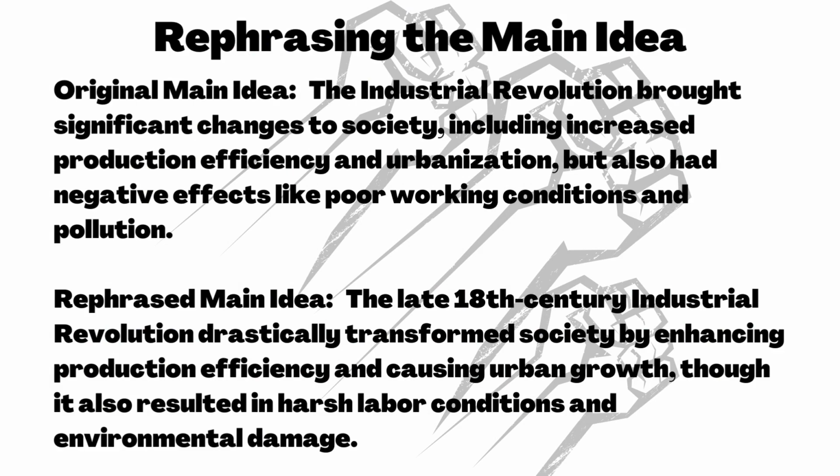Rephrasing the main idea. Original main idea. The Industrial Revolution brought significant changes to society, including increased production efficiency and urbanization, but also had negative effects like poor working conditions and pollution. Rephrased main idea. The late 18th century Industrial Revolution drastically transformed society by enhancing production efficiency and causing urban growth, though it also resulted in harsh labor conditions and environmental damage.